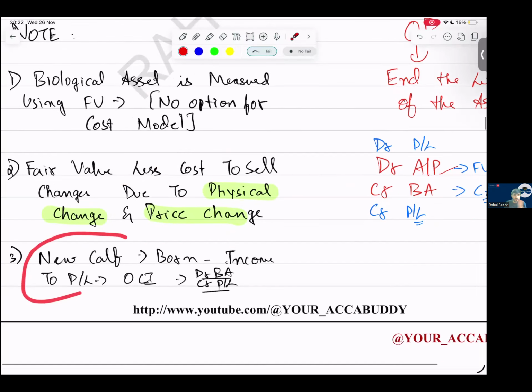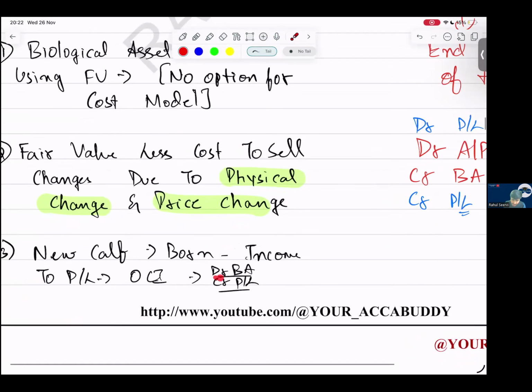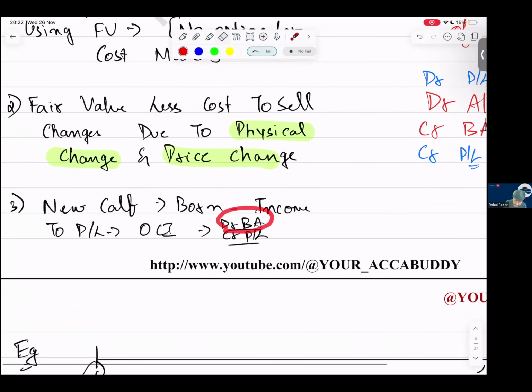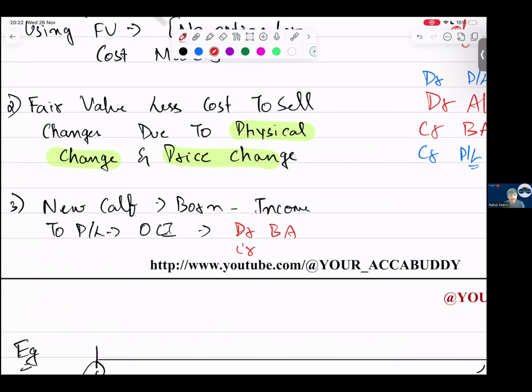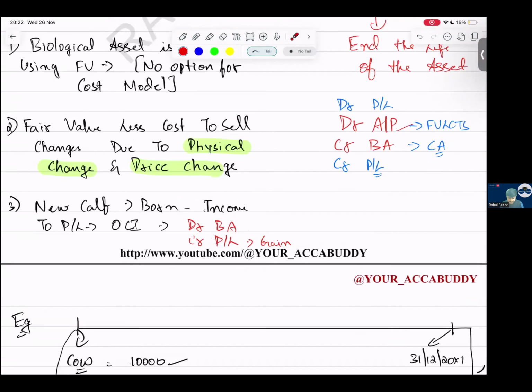If a new baby calf is born today, how will we recognize it? Debit biological asset. It is a biological asset, yes. And what will we credit? Am I incurring any expenditure for this? No, sir. Directly into P&L as a gain. The total amount will be a gain. Sir, I have a poultry farm, dairy farm, and we have incurred a lot of expenses on cows, medicines and others. How will we record that? Normally into P&L as expense. Simple.